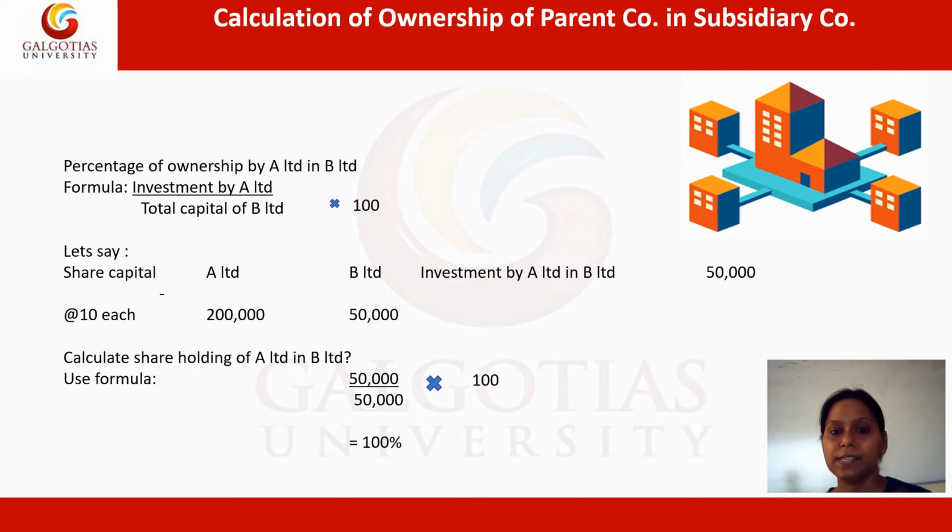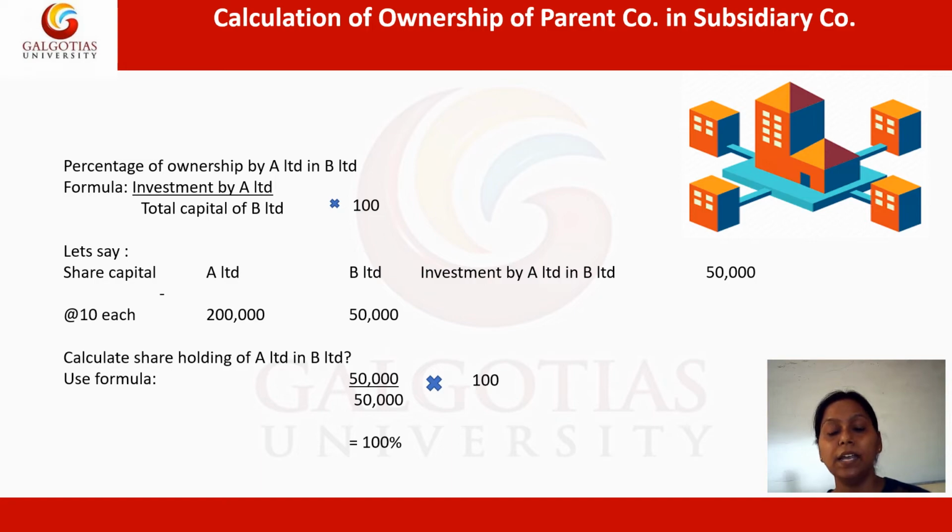So let's take an example in order to understand this adjustment. Let's say there are companies A and B. A is a parent and B is a subsidiary, with shares at the rate of 10 each. The total share capital of A Limited, which is the parent, is 2 lakh rupees, whereas B Limited, which is the subsidiary company, has a share capital of 50,000 rupees. Now on the other side, we can see that some investment is also made by A Limited in B Limited.